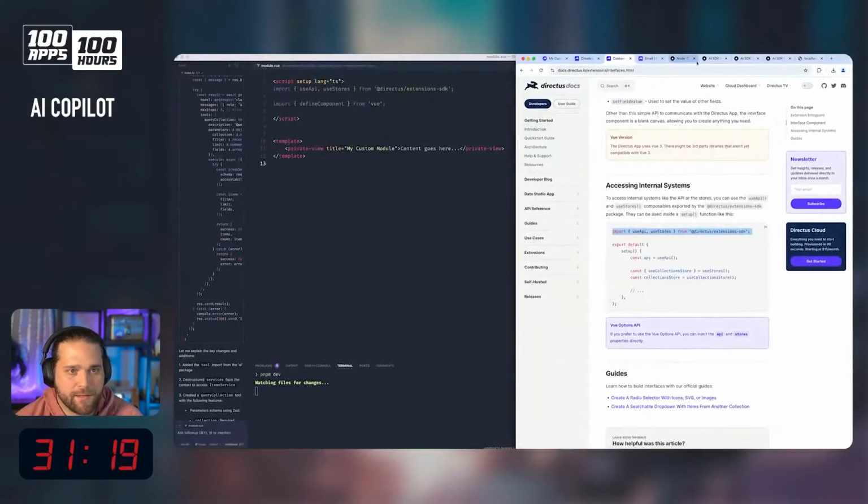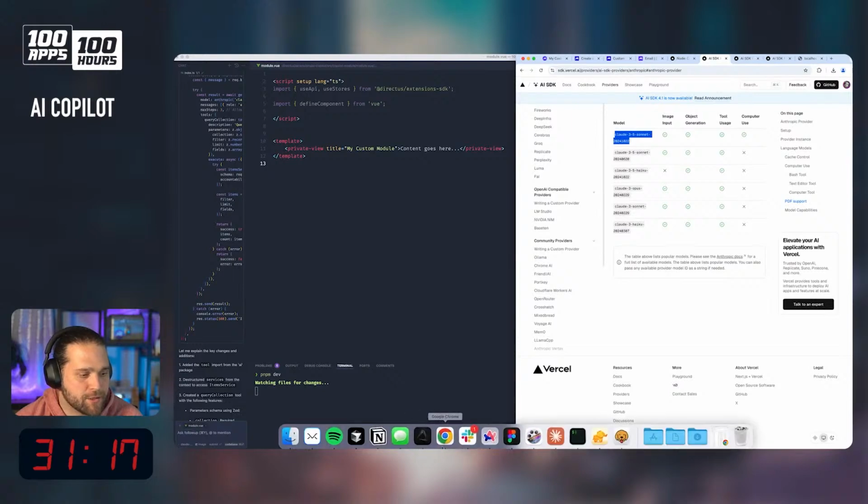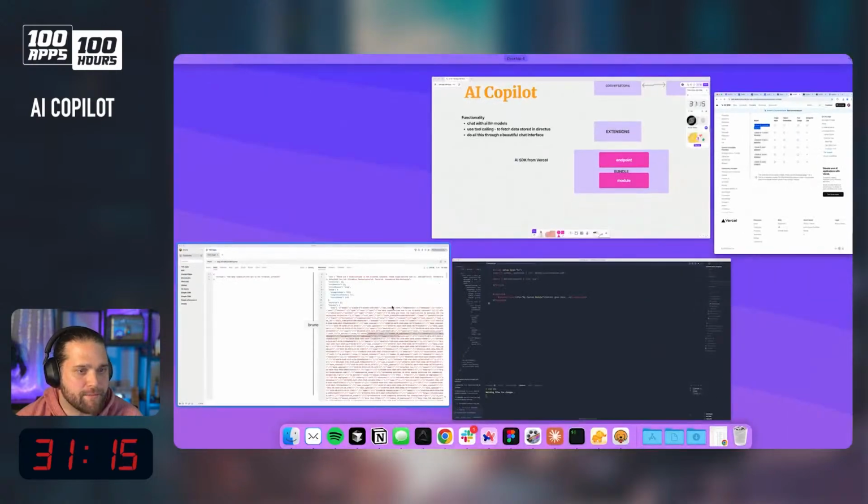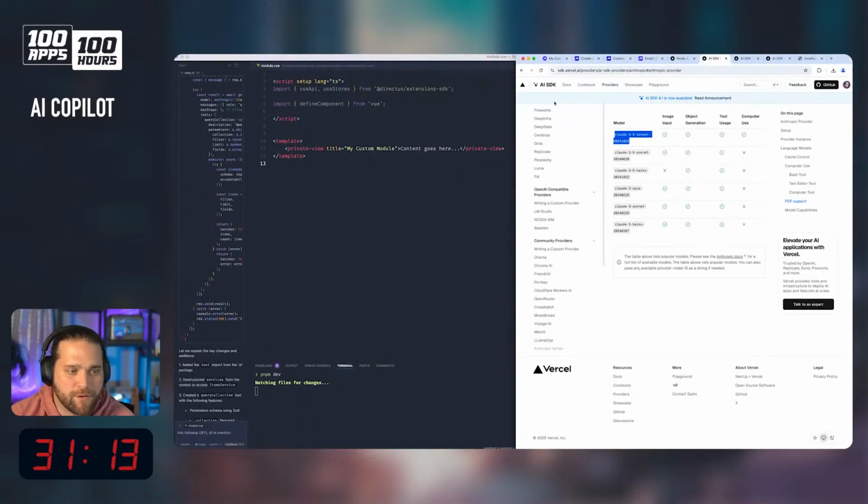And now let's look at the documentation. So by no means am I an expert here, and this is probably where things are going to get pretty hairy. Like if we recap, we've got a proxy endpoint. We've implemented just a tool to fetch Directus data and include that in our Copilot.